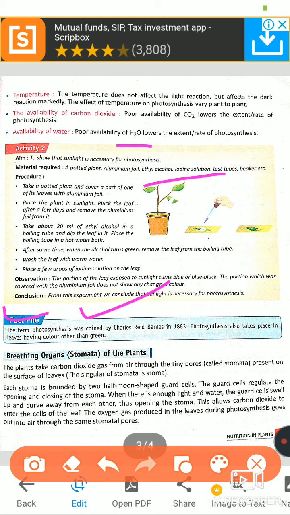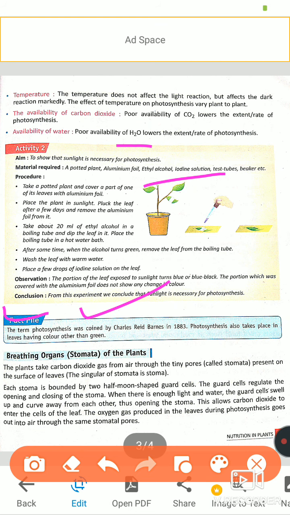The term photosynthesis was coined, means the word photosynthesis was first used, by Charles Reid Barnes, the scientist, in 1893. Photosynthesis also takes place in leaves having a color other than green.